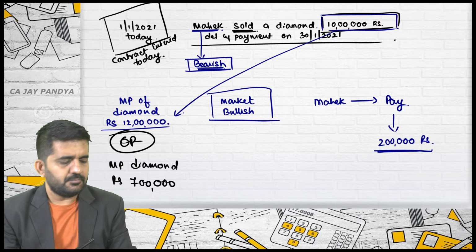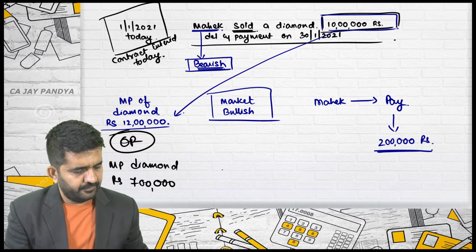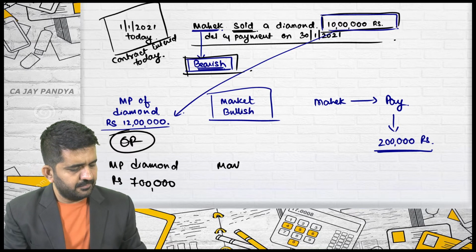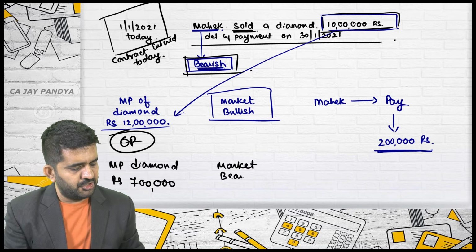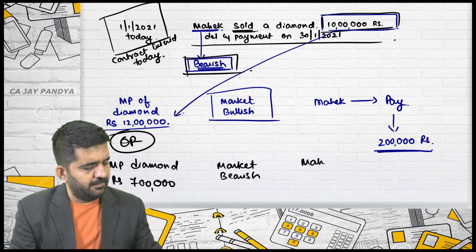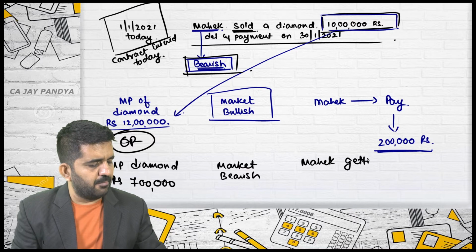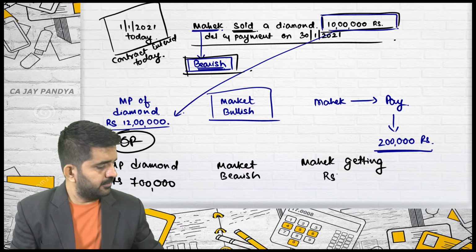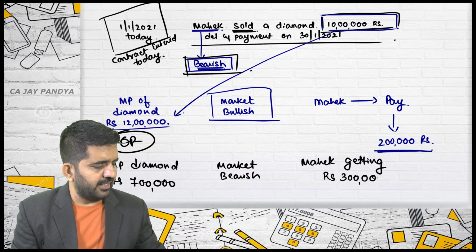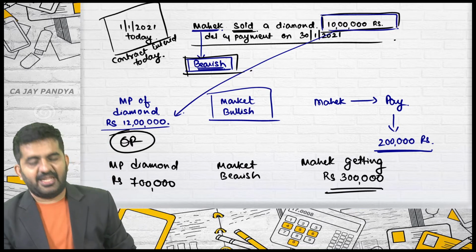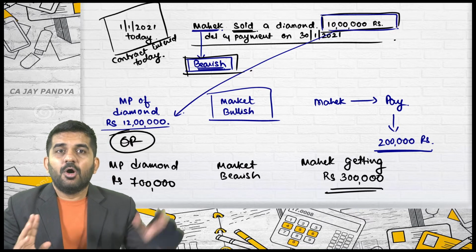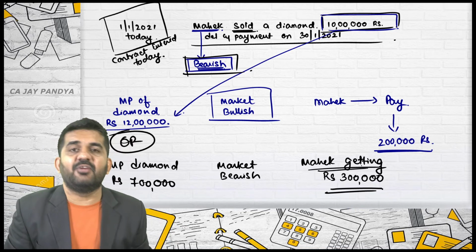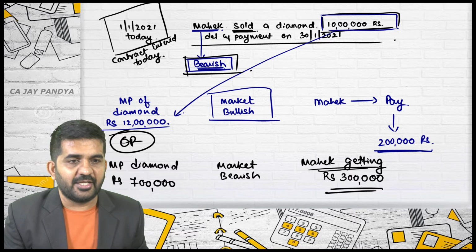Tell me, Mahek, you will still remain bearish. Market is bearish. So Mahek will be getting money from the counterparty. How much? 3 lakhs. It is 3 lakhs. The difference between 10 lakhs and 7 lakhs. Is it alright? So positive, negative, don't worry about it. You just need to find out the difference and you will understand whether you are getting money or you are not getting money. Is it alright?